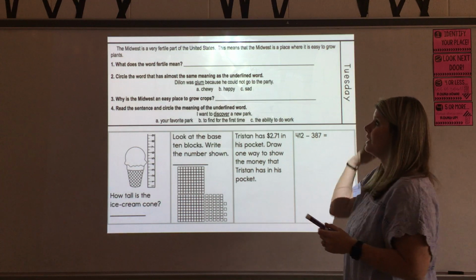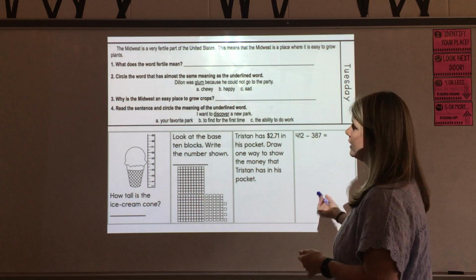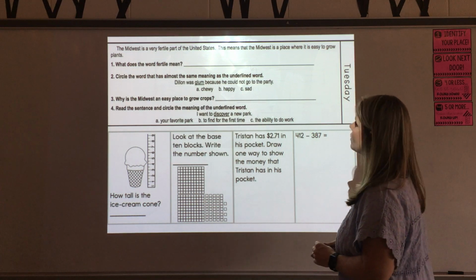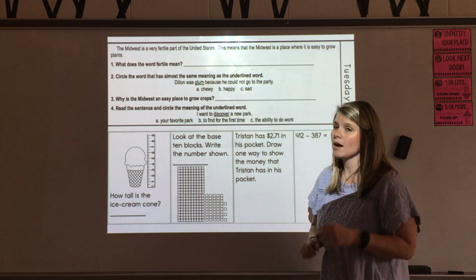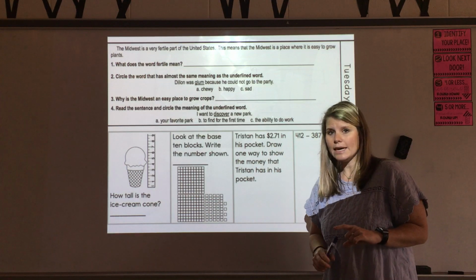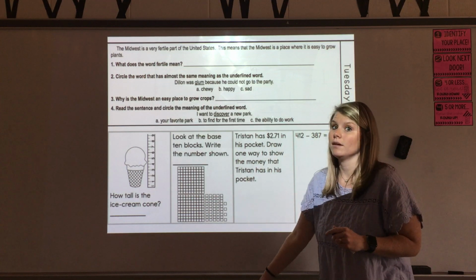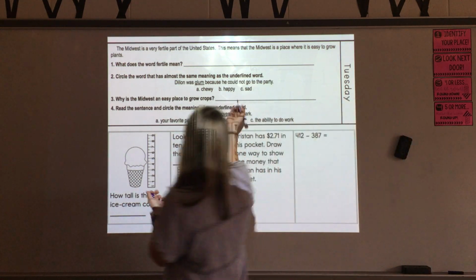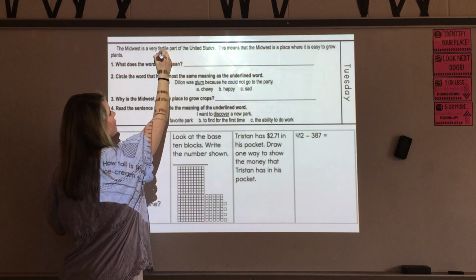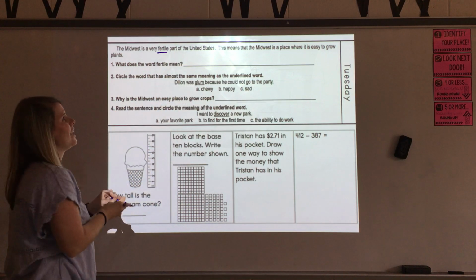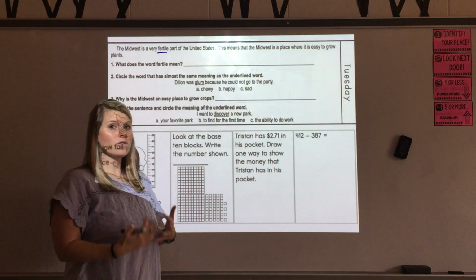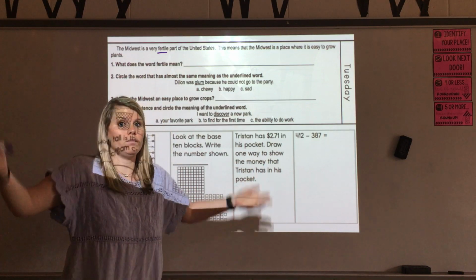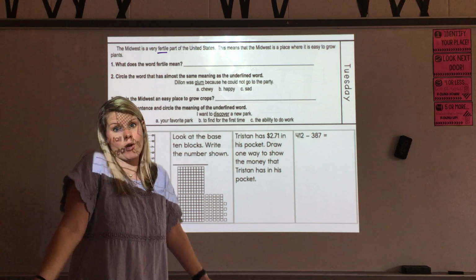It says that the Midwest is a very fertile part of the United States. This means that the Midwest is a place where it's easy to grow plants. So we're going to be talking about context clues a good bit today, and that's exactly what we're about to use. Number 1 is asking us about the word fertile. So I see back in my text that it says the Midwest is a very fertile part of the United States, but that sentence itself doesn't really explain to me what the word fertile means. It just says it's a fertile part of the land. Well, okay, I still don't know what that means.